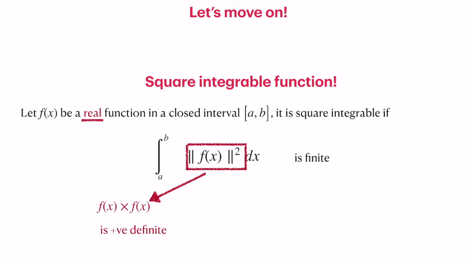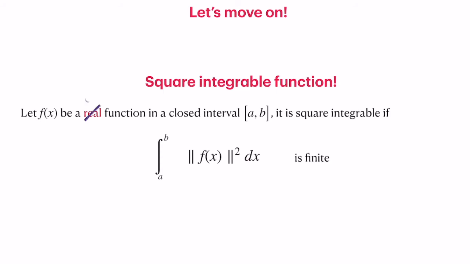We have said that the function is real. Then the mod square is essentially f of x into f of x, and that is positive definite. Of course, we can easily define this for complex numbers. There is no real reason to stick to a function of a real variable, since you are already experts in complex functions. We can also do it for the complex function.